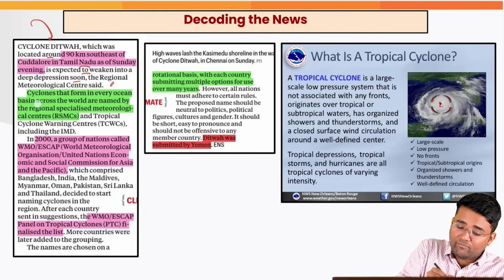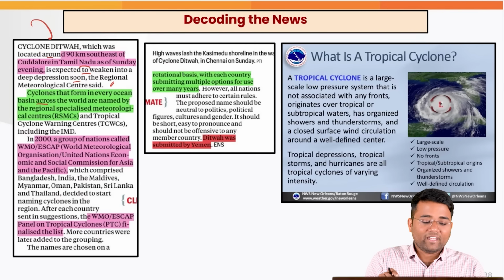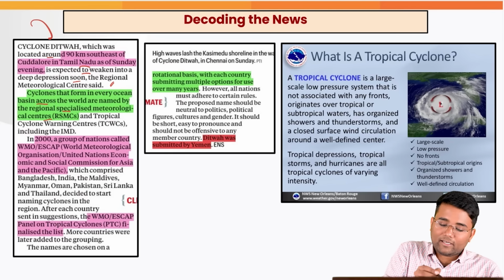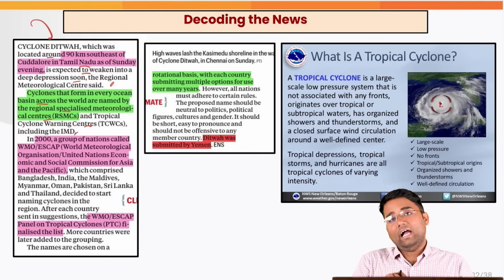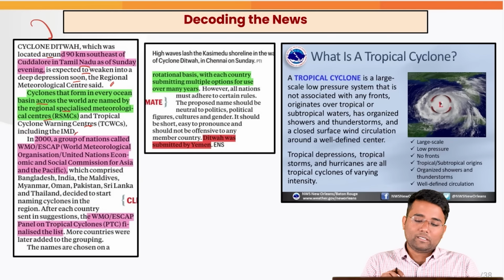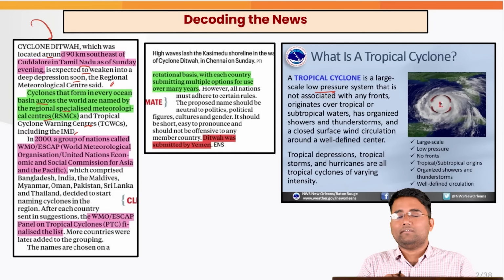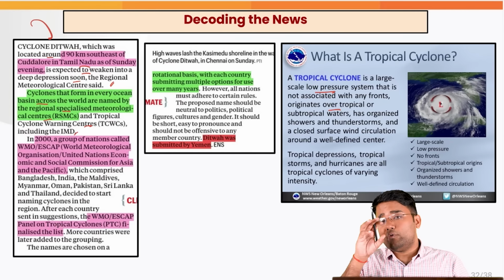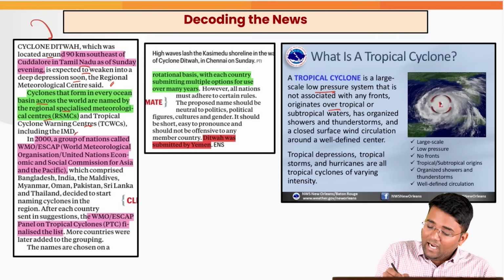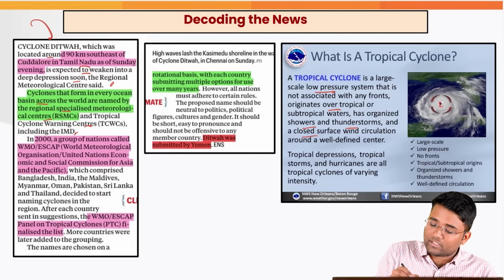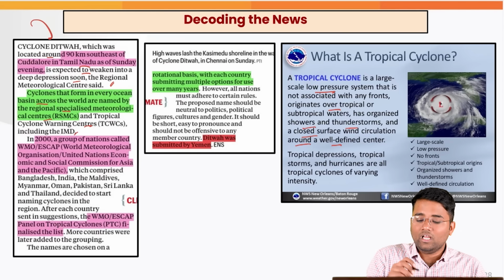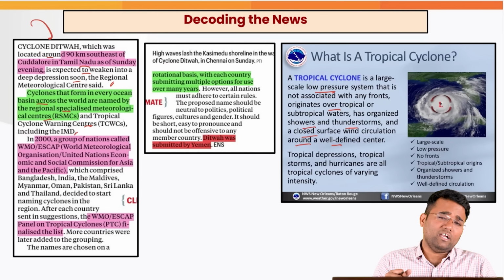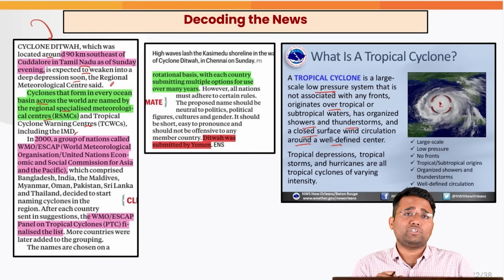Cyclones that form in every ocean basin across the world are named by the regional specialized meteorological centers and the tropical cyclone warning centers that also include IMD. What exactly is a tropical cyclone? It is a large-scale low-pressure system that is not associated with any kind of front, and they generally originate over tropical or subtropical waters, and they have organized showers, thunderstorms, and also a closed surface wind circulation around a well-defined center. Also, we need to understand there are certain conditions that are required for formation and intensification of tropical cyclones.